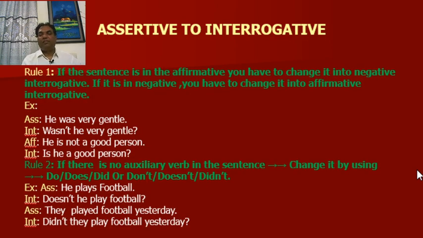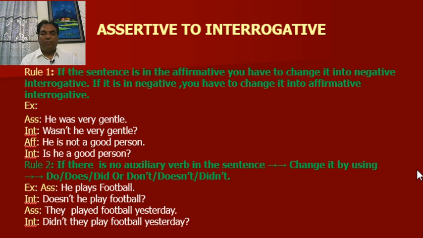Now, assertive to interrogative. Rule number 1. If the sentence is affirmative, you have to change it into negative interrogative. If it is negative, you have to change it into affirmative interrogative. You have to memorize the rule. Example, assertive, he was very gentle. Interrogative, wasn't he very gentle? Negative, he is not a good person. Interrogative, is he a good person?